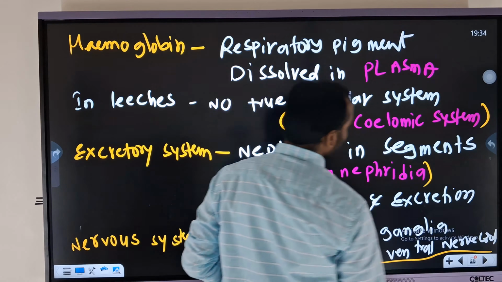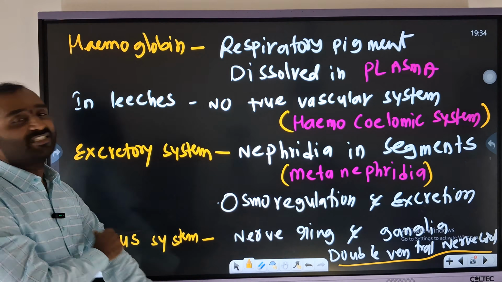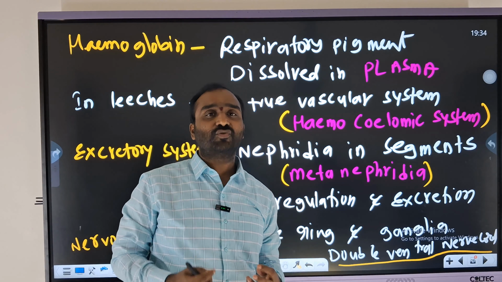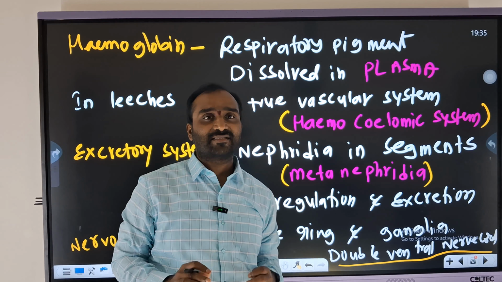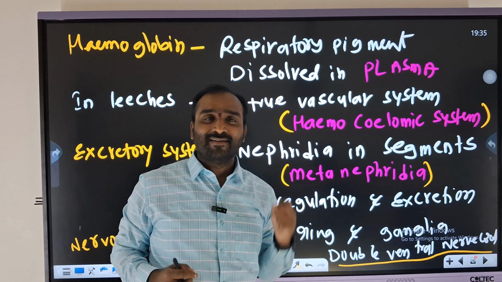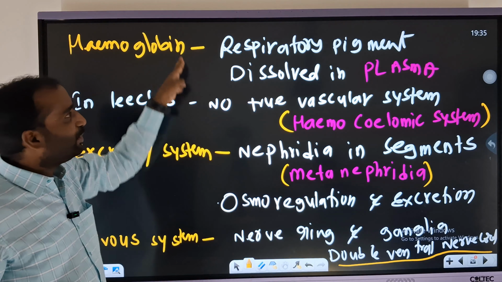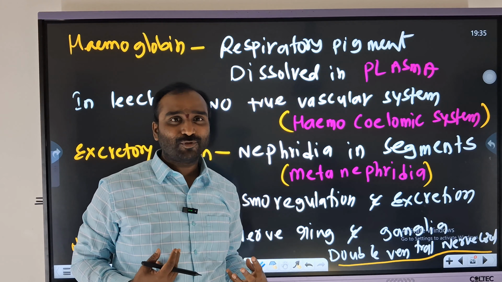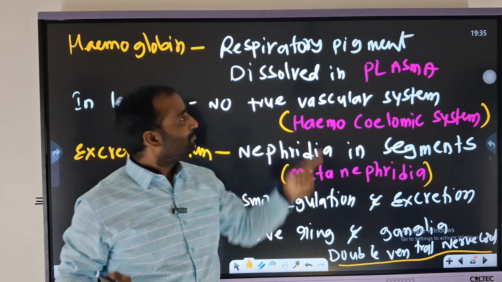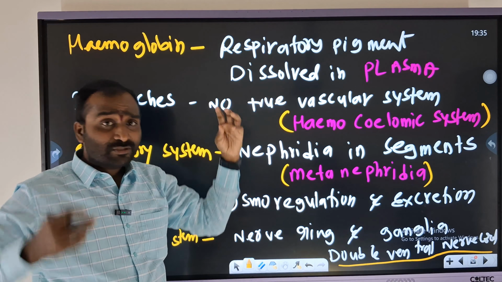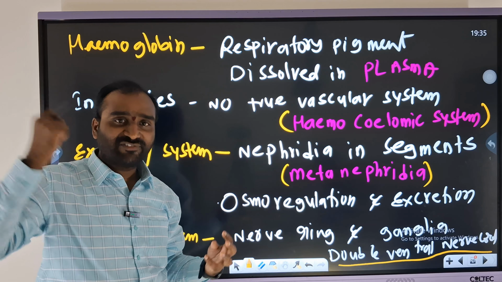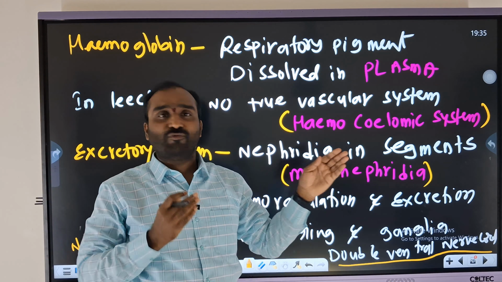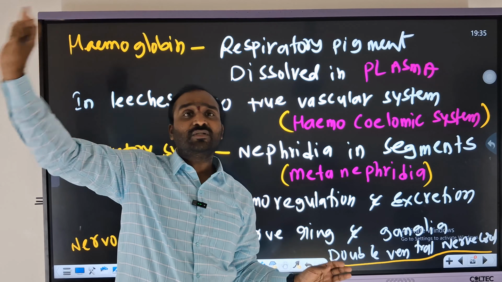Next, respiratory pigment. Here also very important. What is meant by respiratory pigment? It helps to carry the gases. Then what is the respiratory pigment in our body? Obviously hemoglobin. Here also hemoglobin is present, but it is dissolved in plasma. Then where do we have hemoglobin? In RBC, the red color pigment. But here the respiratory pigment is present in the plasma. So wherever you find such terminology, you need to link up with the higher animals like human beings, because we have human physiology. Then obviously we need to link up with that.